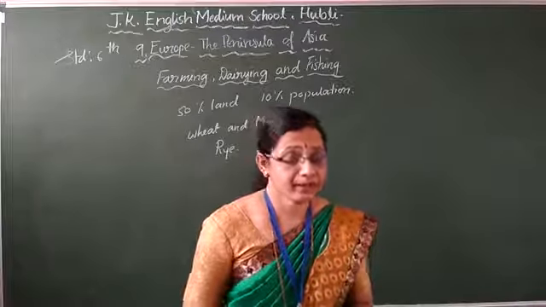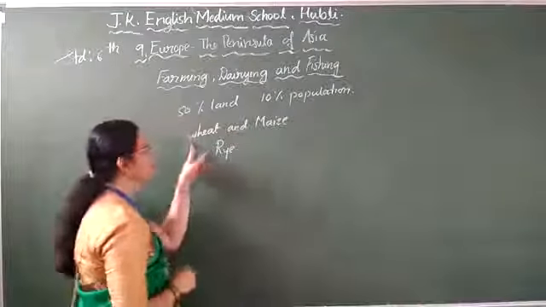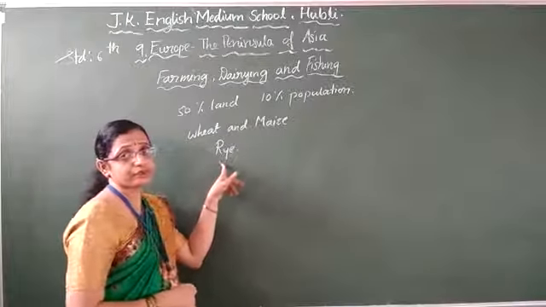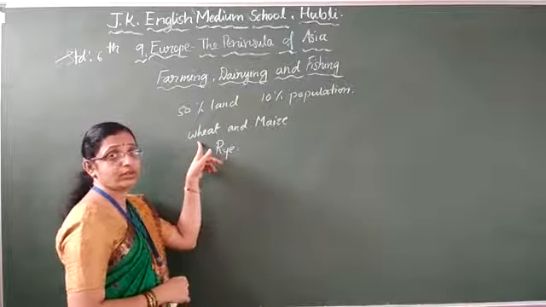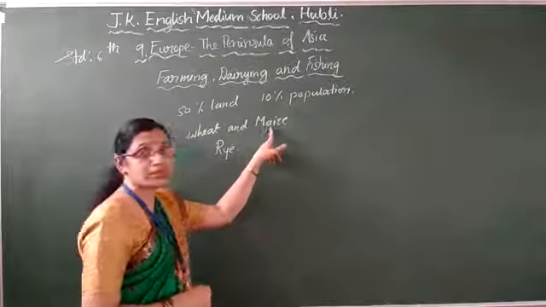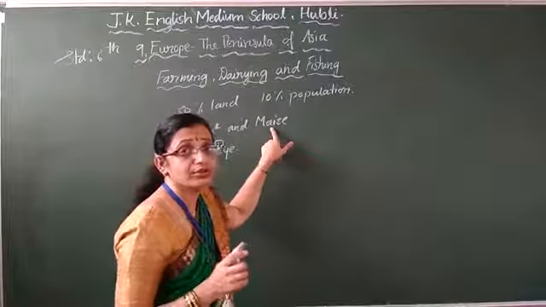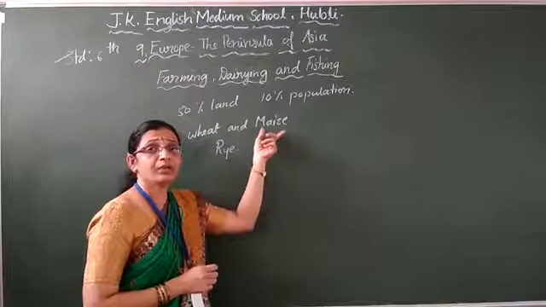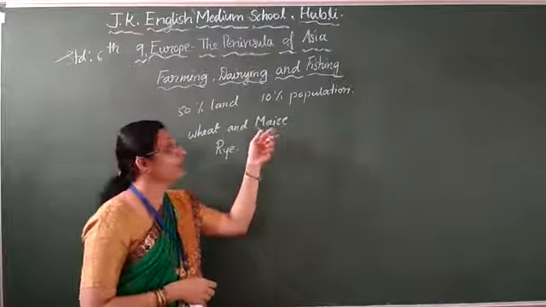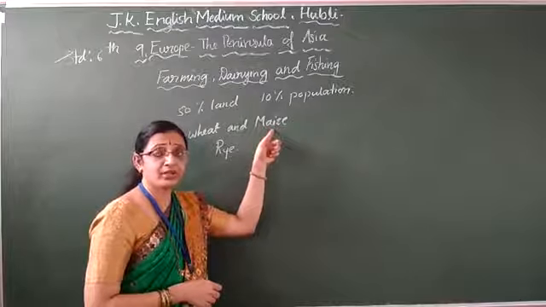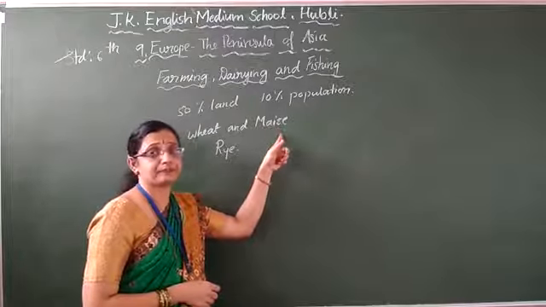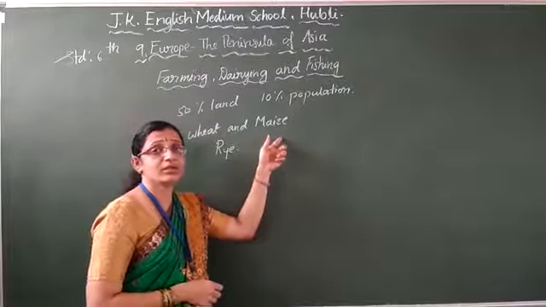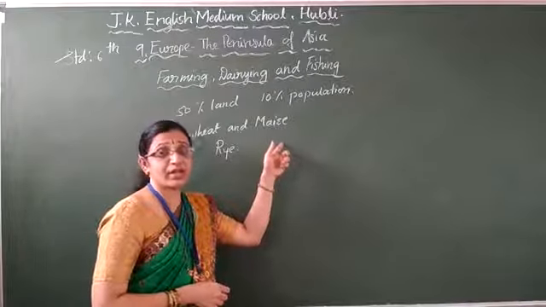Their main food crops are wheat and maize. These are the food crops here. Wheat that one they are using. Maize means it is very useful. Corn it is. Maize means corn. It is the starch of cereal. It is used for many things. It is a food for human beings and fodder for the cattle. Whatever husk comes from the waste, that one they are using as a fodder for the cattle,